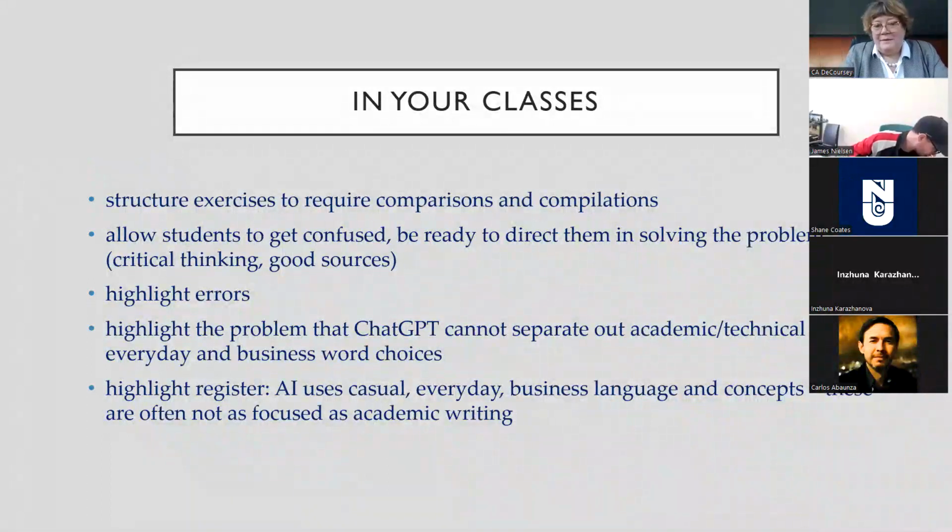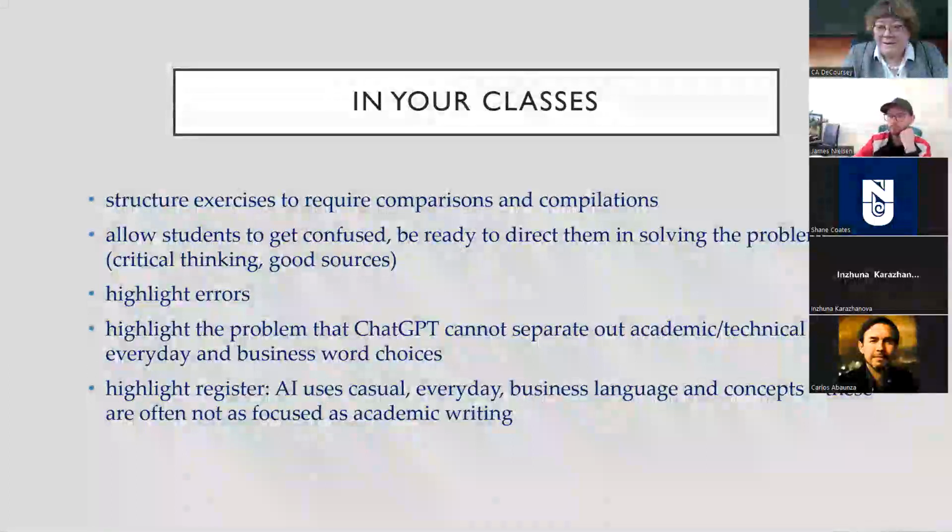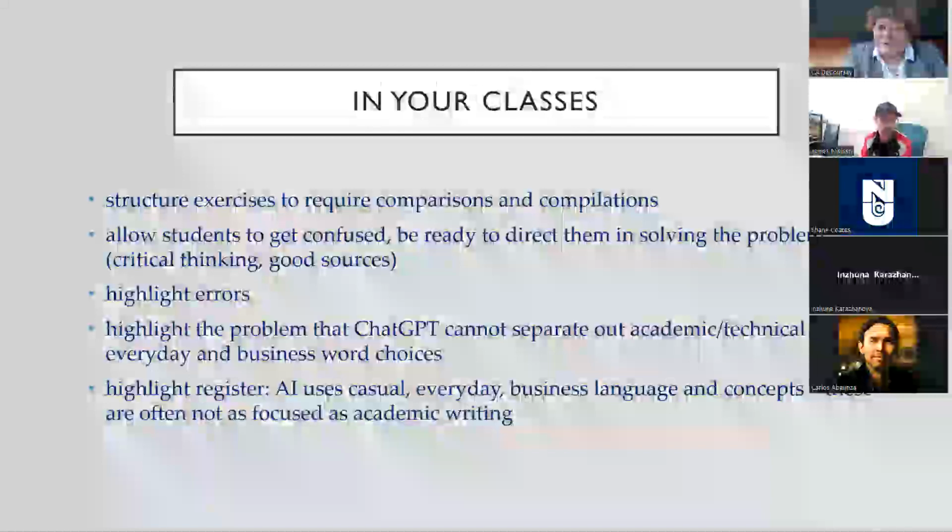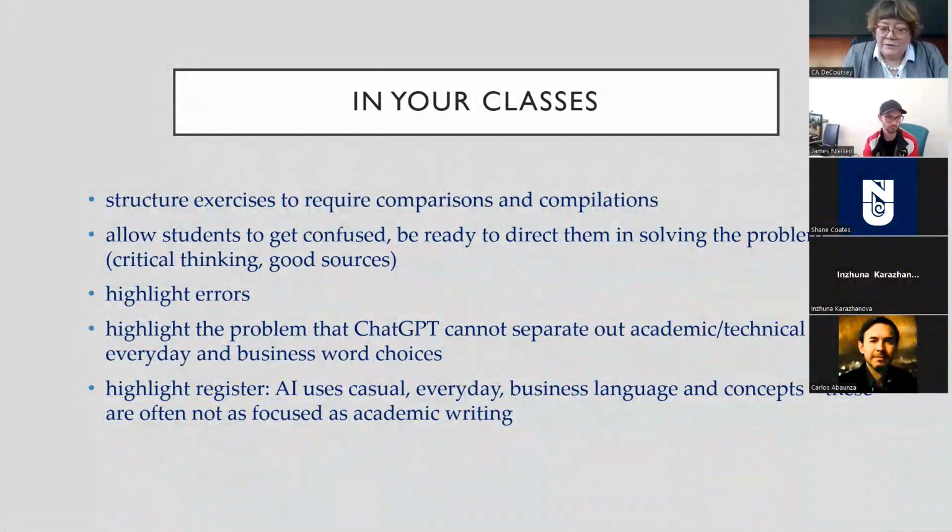All right, so this is a 210 example. It's one example. We teach so many different classes, so many different topics in the writing program here. But you should be able to think of ways, at least in some cases, in some of the other classes, to structure exercises that will require this kind of comparison and this kind of compilation, and that it will be productive. It will be productive of confusion, which is a productive, good thing. And so then you can be ready to direct students to solve the problem through critical thinking and the use of good sources. In at least some cases, it will be able to highlight errors.